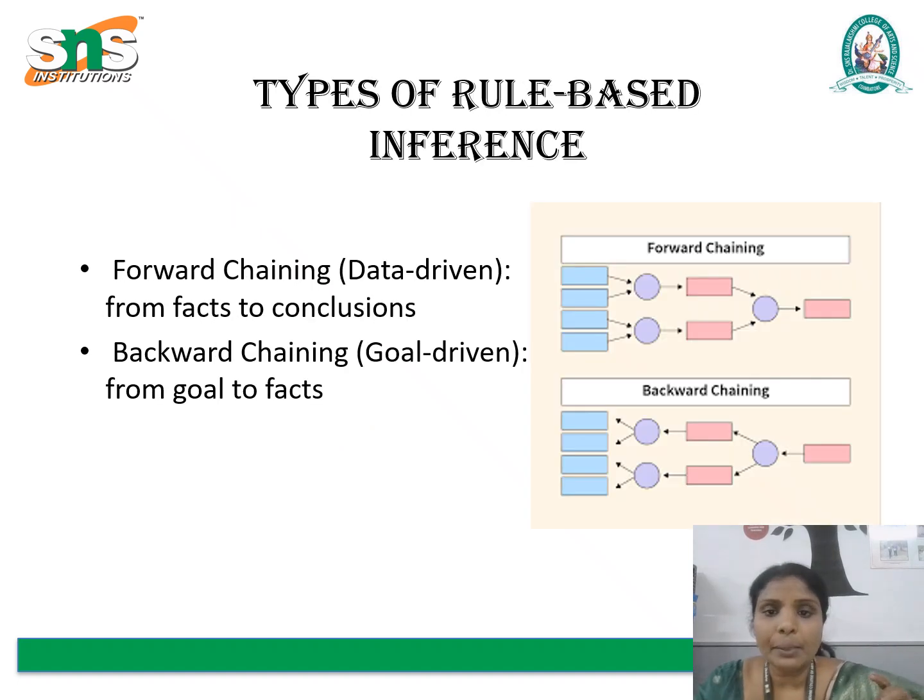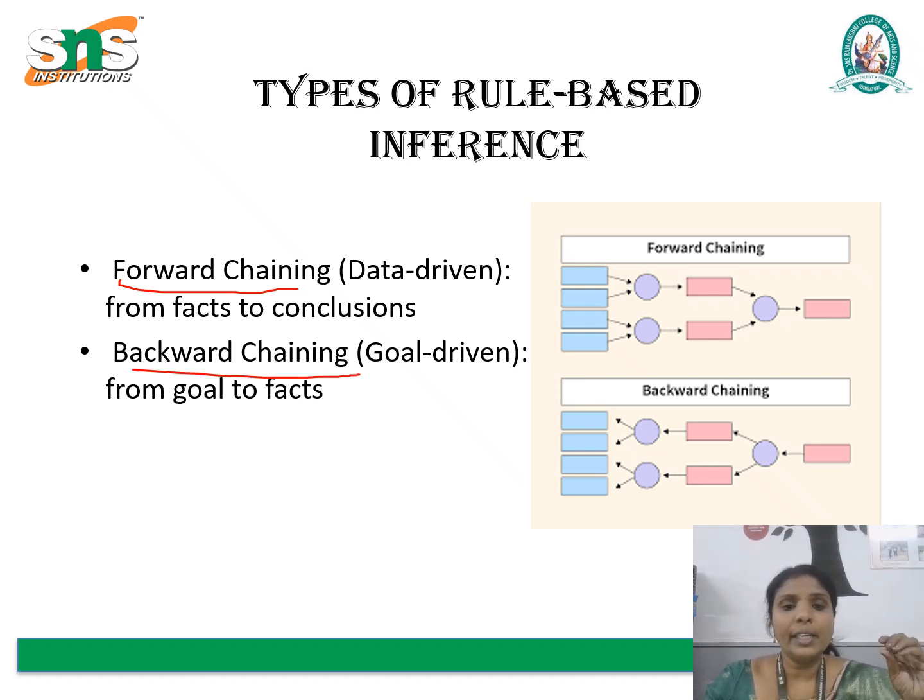Next, we see the types of rule-based inference. There are two types: one is forward chaining, another is backward chaining. Forward chaining is data-driven, from facts to conclusion. Backward chaining is goal-driven, from goal to facts. Forward chaining and backward chaining are fundamental strategies used in rule-based reasoning. Forward chaining is a data-driven approach that starts from a set of known facts and applies inference to derive new information until a specific goal or conclusion is reached.